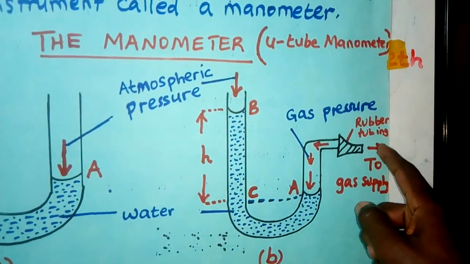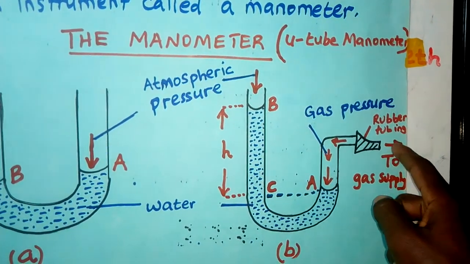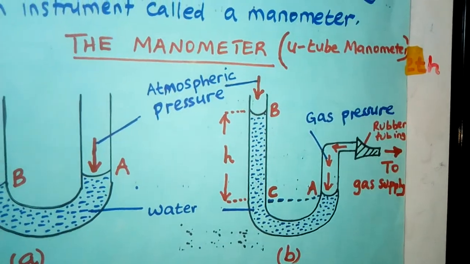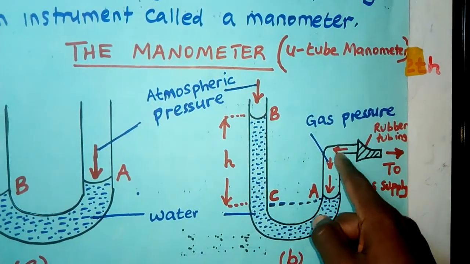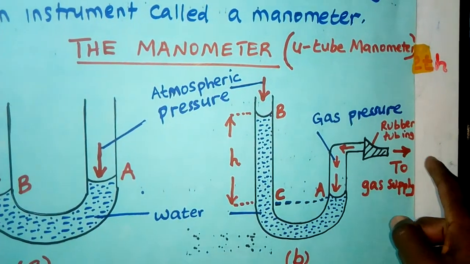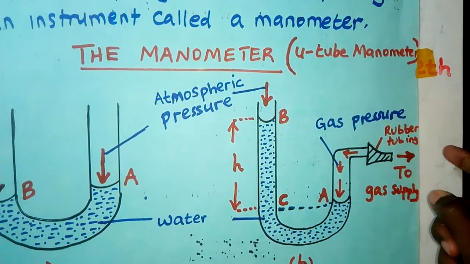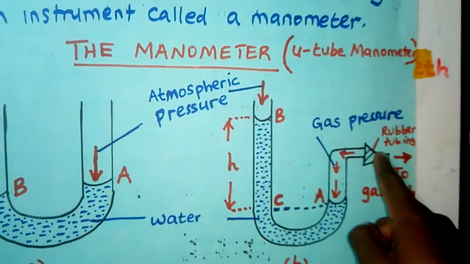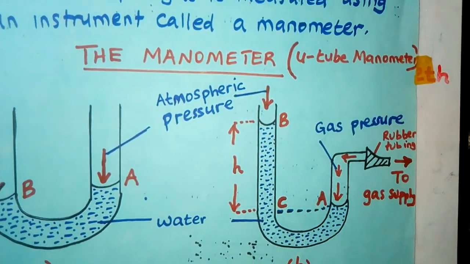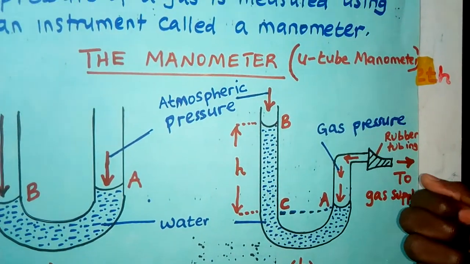So there is a gas cylinder somewhere there. There is a gas being produced somewhere. So this rubber tubing is connecting the manometer and the gas supply. So that's why we are saying this arrow shows to the gas supply. So there's a connection here to the gas supply. So when you open the tap, what happens?